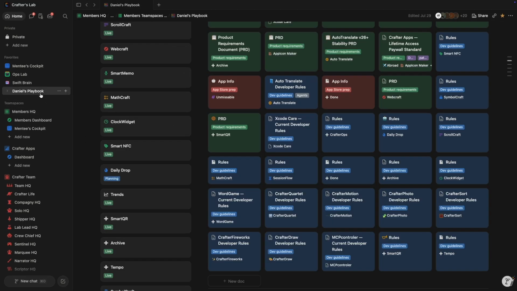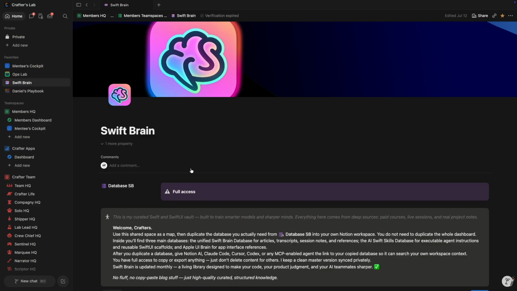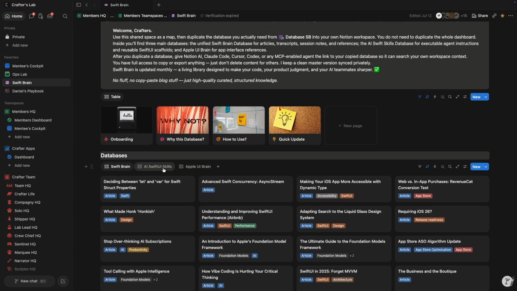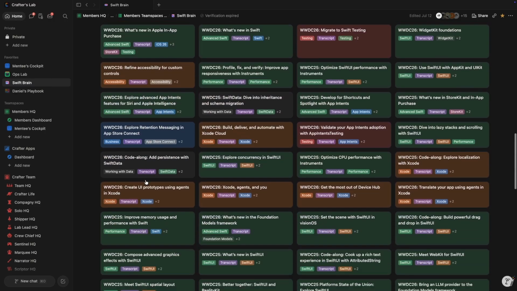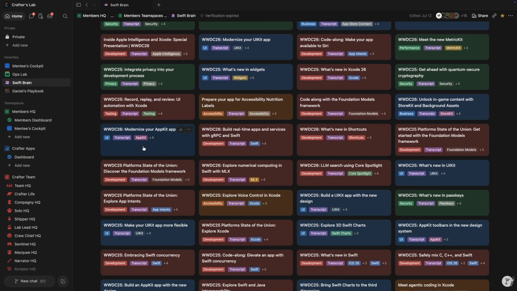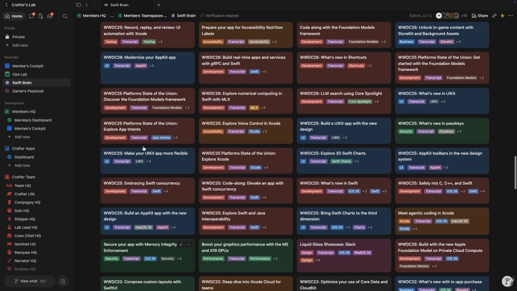Then SwiftBrain, the Swift and SwiftUI vault I put together by hand, out of deep sources, paid courses, live sessions, real project notes. The niche things you'd otherwise spend a whole year hunting for. No fluff, no copy-paste blog stuff. It's the stuff I actually reach for when I'm building.